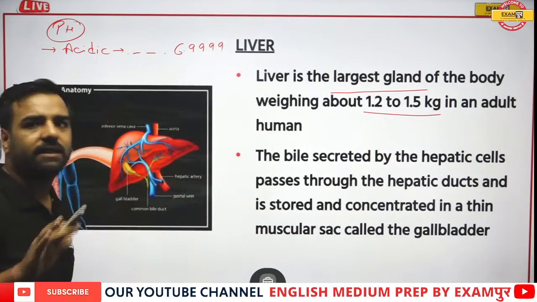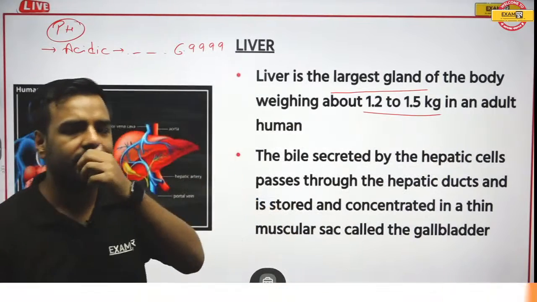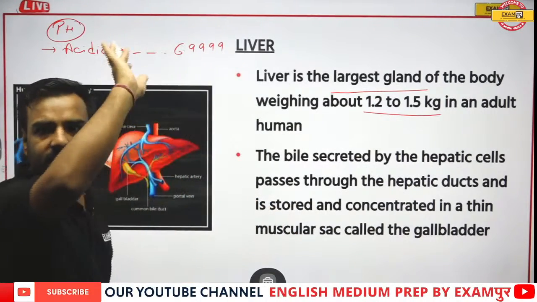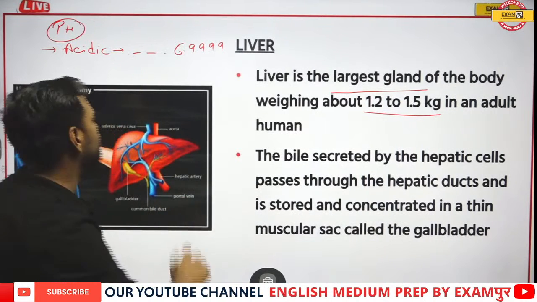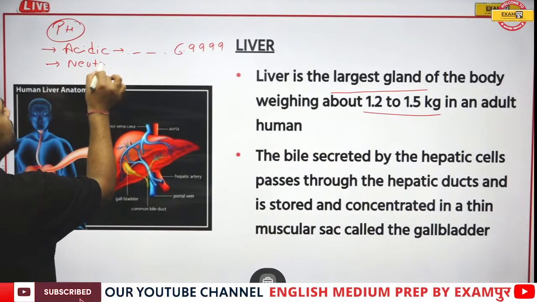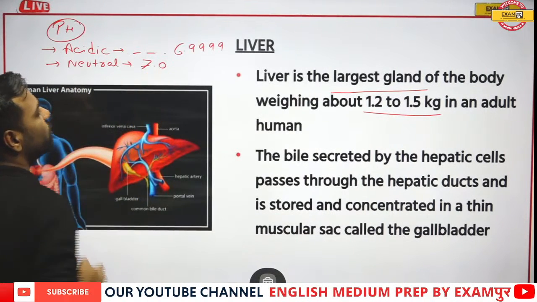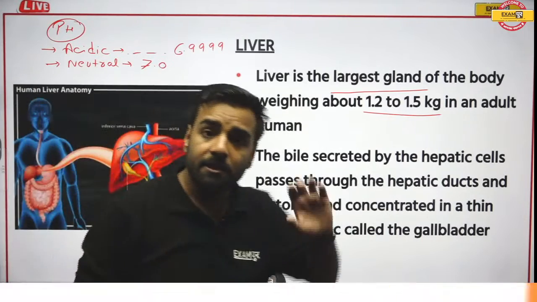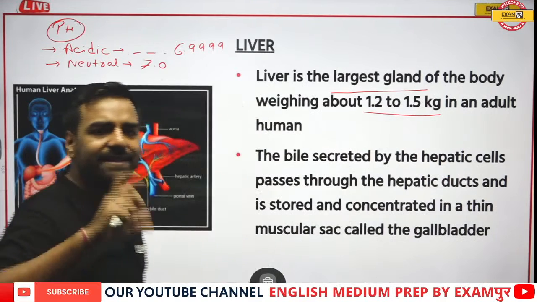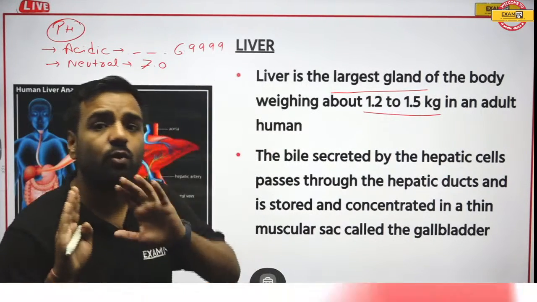This gives better clarity, because in the books it is written lesser than 7, greater than 7, which creates confusion. So whatever it is, 6 till 6.99, it will be acidic in nature. If anything is neutral, then its pH must be exactly 7.0. Please do not get confused with these values, because in the examination it is asked about blood and about saliva. I don't want anyone to go wrong over there.